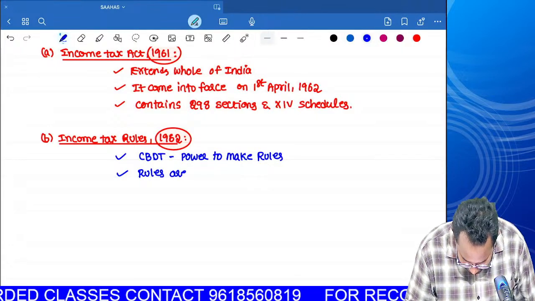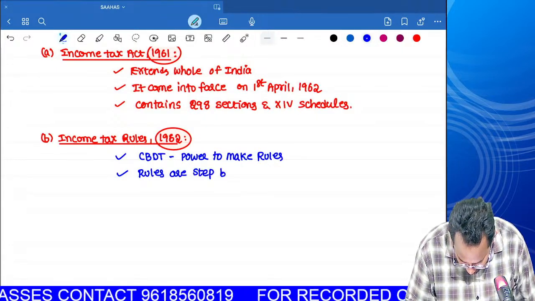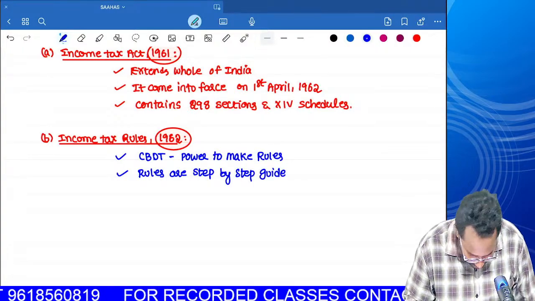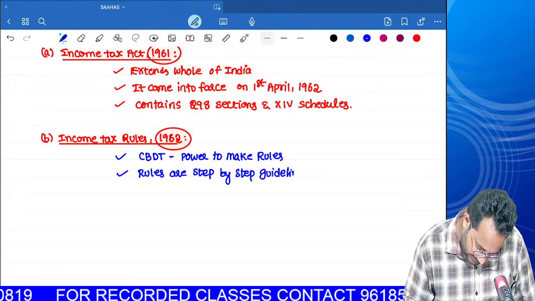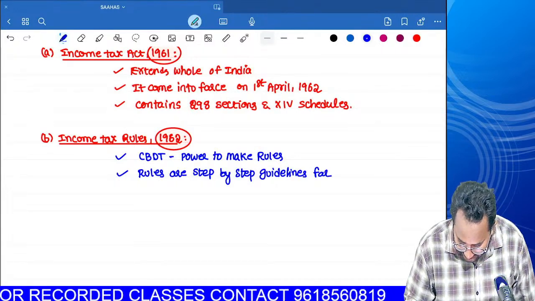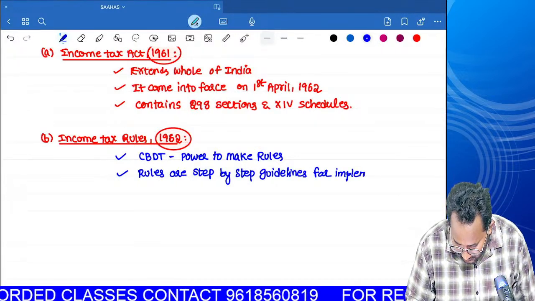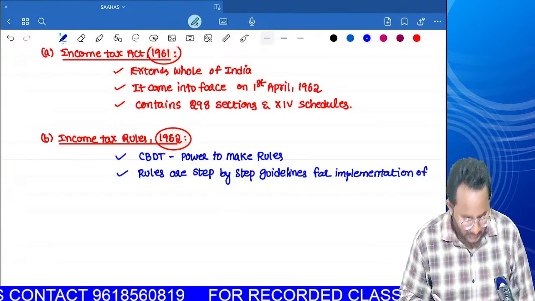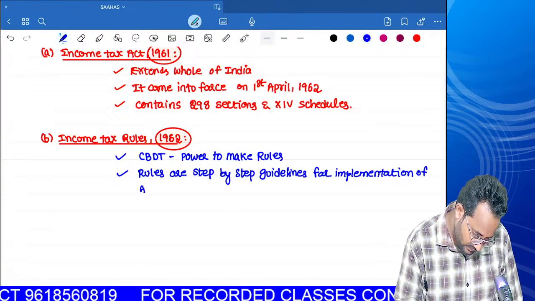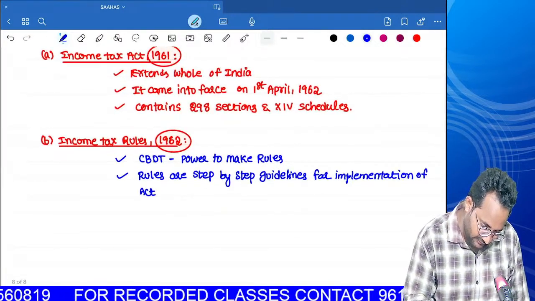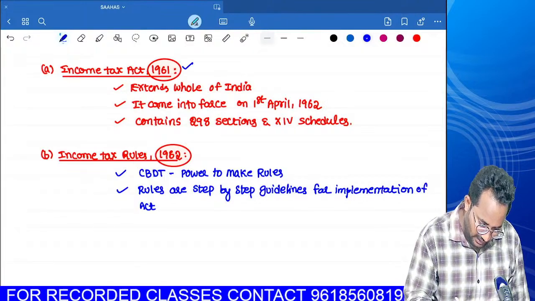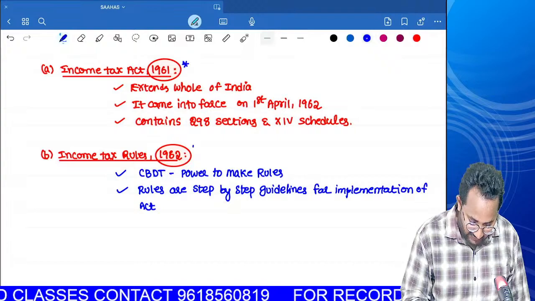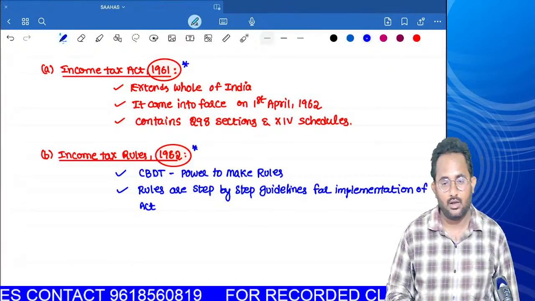Rules are step-by-step guidelines for implementation of the act. In 1961 the act was released, and many sections are difficult to understand and implement. The solution is found in the rules only.